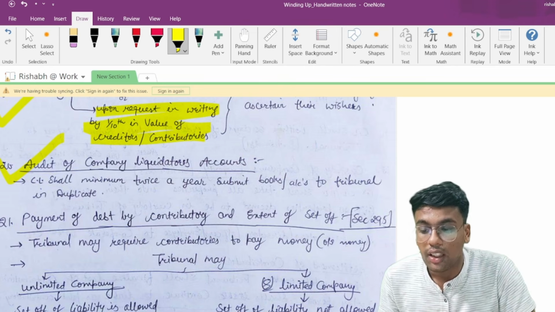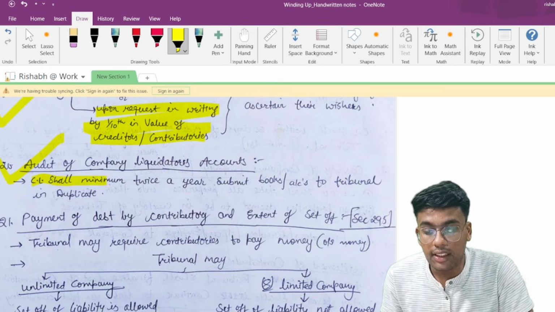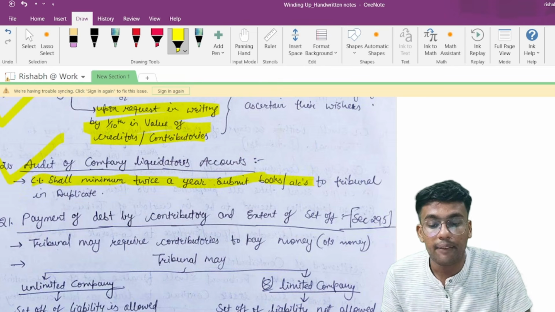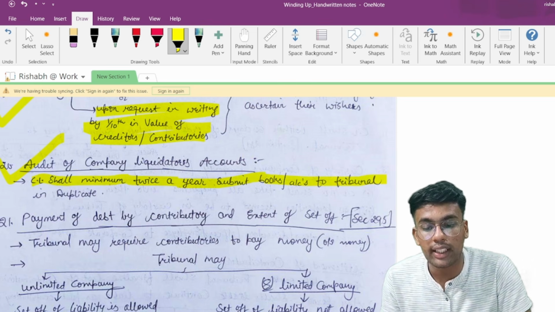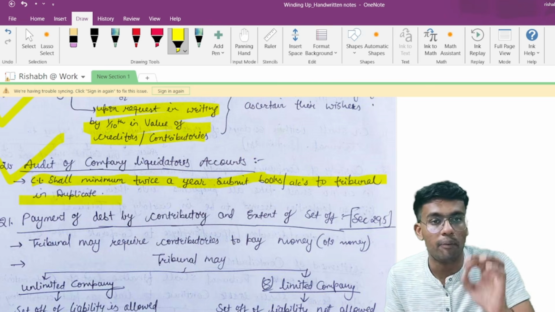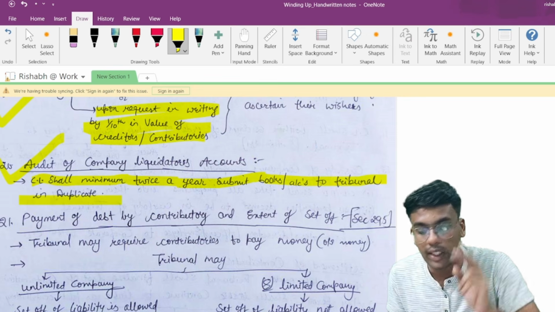Audit of company liquidator accounts. The company liquidator shall, at minimum twice a year, submit reports, books and accounts to the tribunal in duplicate format. Duplicate copies are to be submitted at least twice a year.